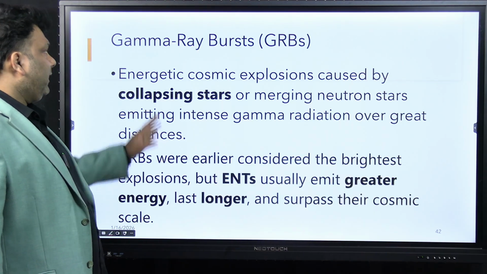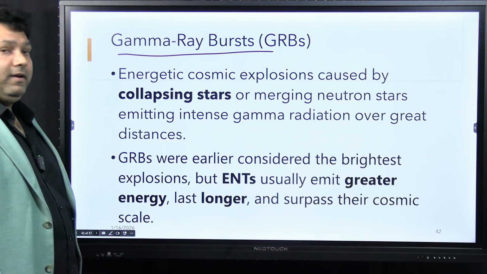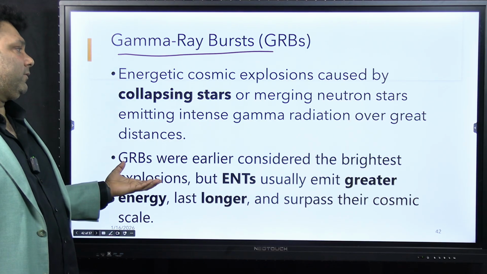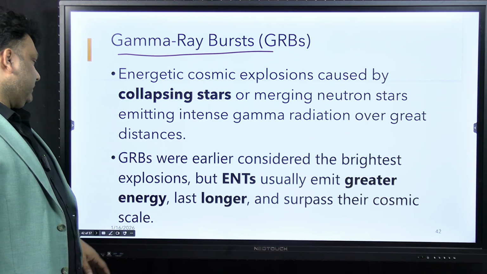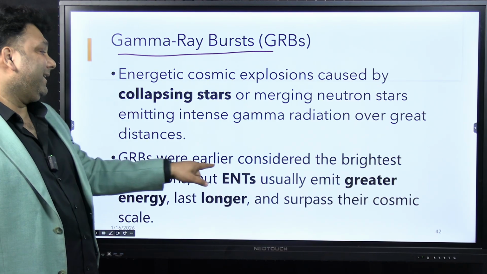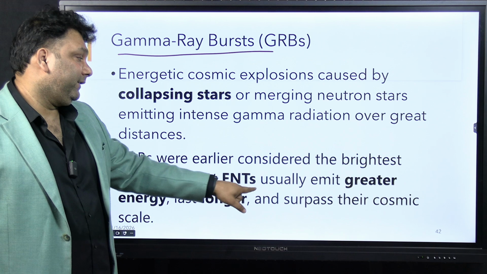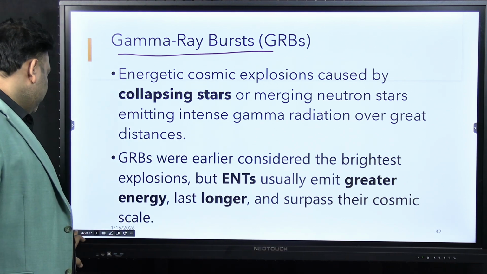So since we have studied that, we will study gamma ray bursts also. Just now I explained. These are energetic cosmic explosions caused by collapsing stars or merging neutron stars, emitting intense gamma radiation. GRBs were earlier considered to be the brightest explosions, but ENTs usually emit greater energy and last longer.